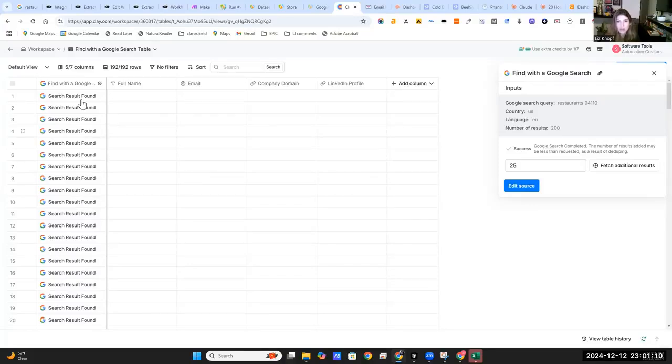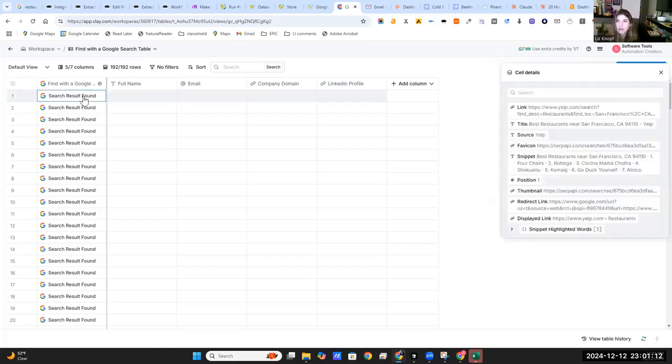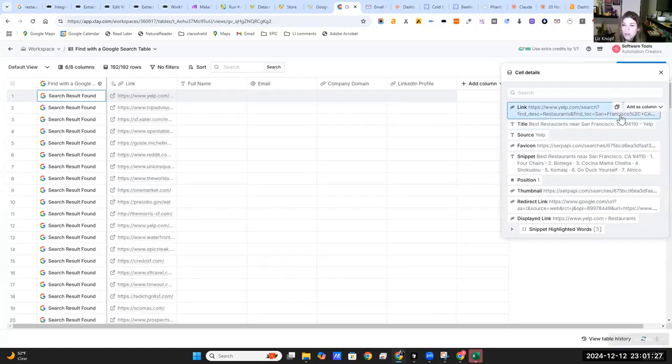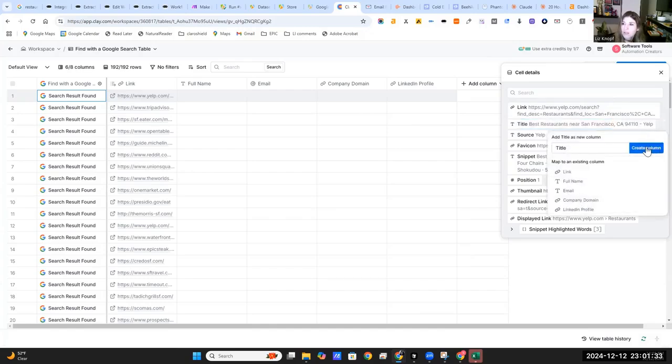So this is going to be the easier one. I think this means it found it. Okay, here we go. So yes, it did. Now if we want to add this stuff to a column separately, we're going to go ahead and do that. So let's add a column. Link, create the column. It's going to create it for us. See, it's super easy. Then we're going to do title. Yeah, we do want to know what the title of that result was. So add to column. Boom, title, create the column.